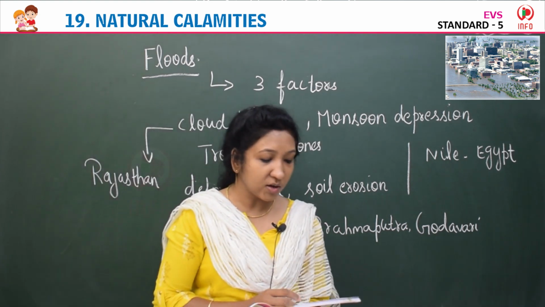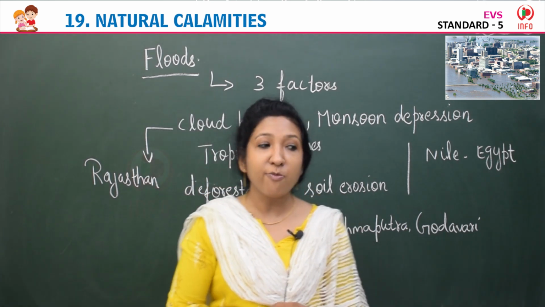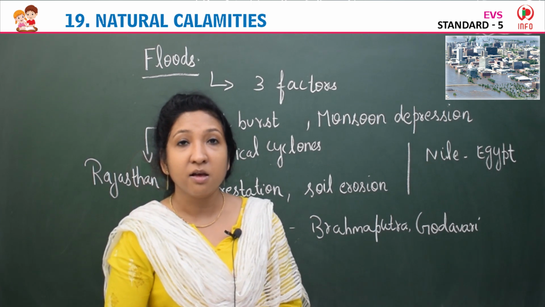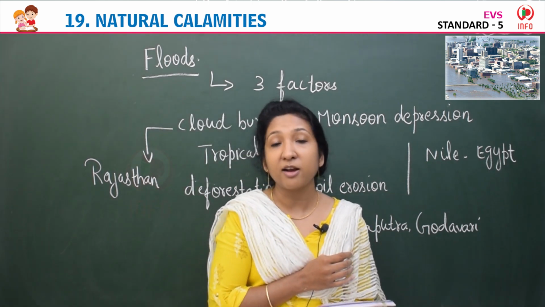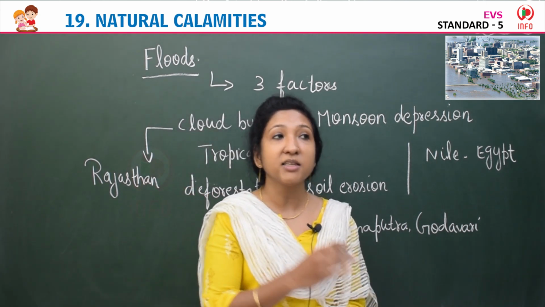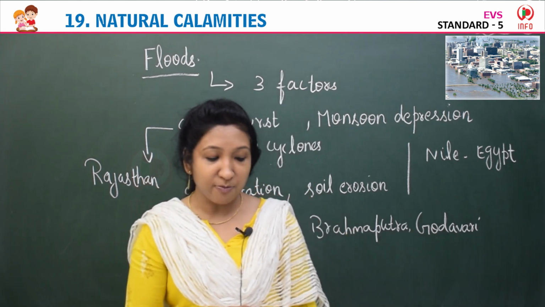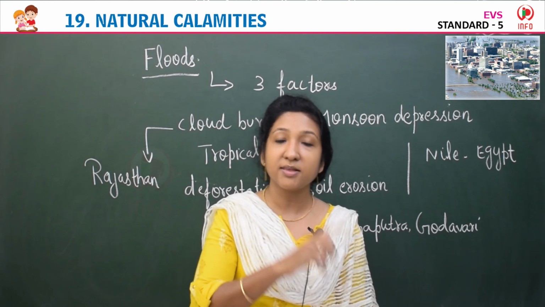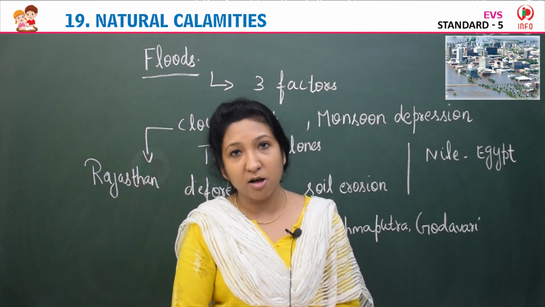Moreover, depressions occur both in the Bay of Bengal and the Arabian Sea. Most of the time these depressions and cyclonic problems happen mainly here, in the Arabian Sea and the Bay of Bengal. They are more frequent in the Bay of Bengal.